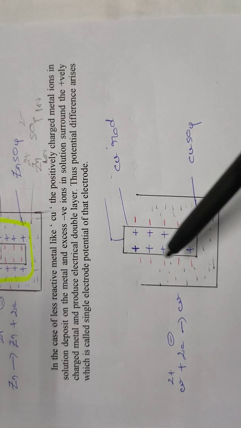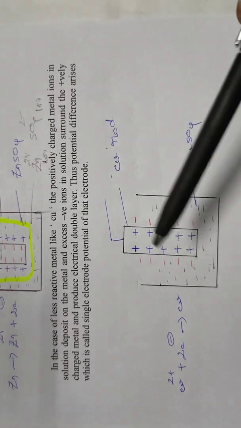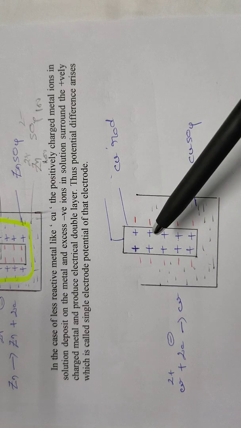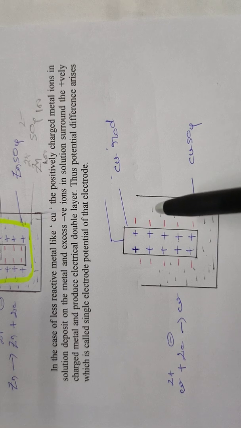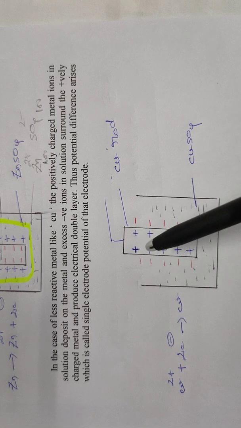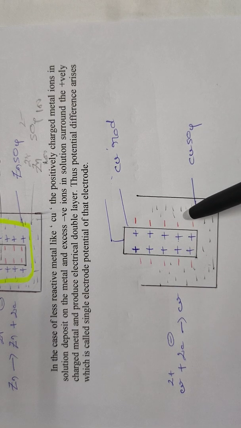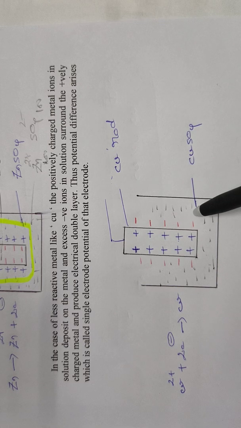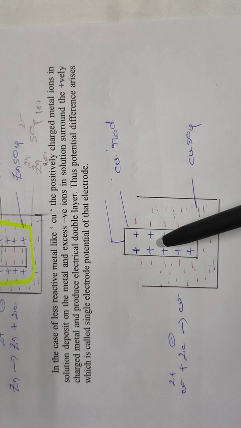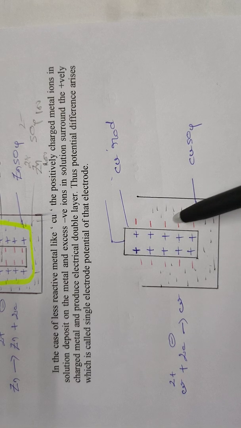For example, if you want to dip the copper electrode in its own salt solution, copper is a less reactive metal. So when it is dipped in its own salt solution, it loses negatively charged ions into the solution. So the copper metal loses its negatively charged ions into the solution.